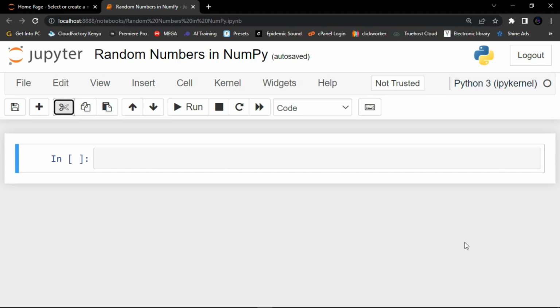Now, what is a random number? So guys, basically in NumPy, random number does not mean a different number every time. Random means something that cannot be predicted logically. And so guys, we have the pseudo random and also the true random.